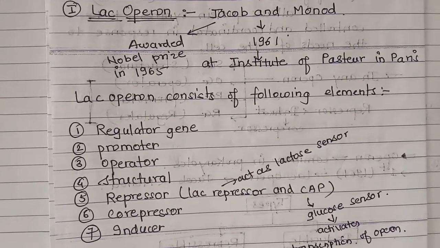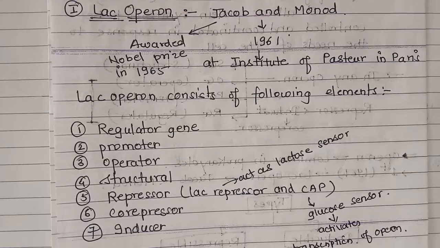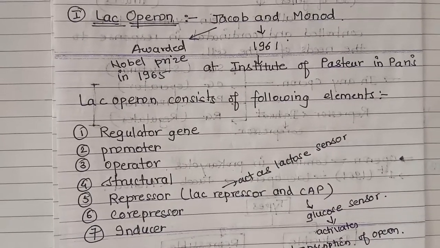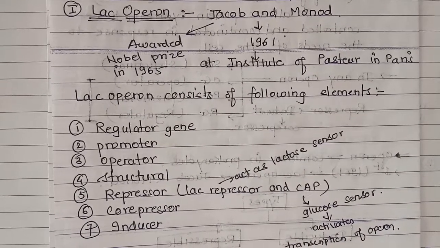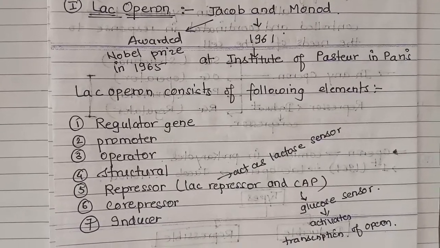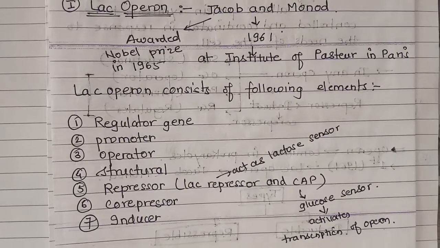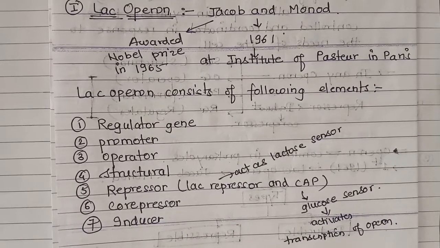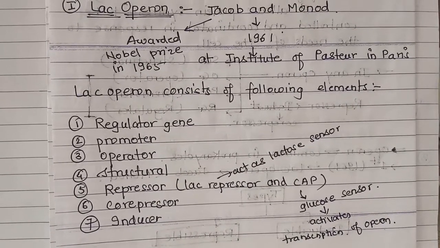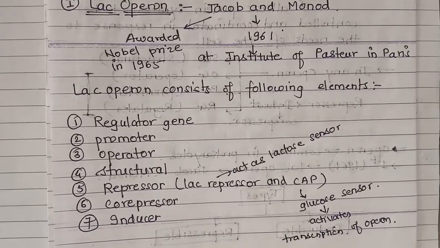Now, as far as our MSc part is concerned, first we will begin with the answer of lac operon with a little bit of basics that we have already studied in BSc, but some advanced part is also there which you have to incorporate in our MSc notes.